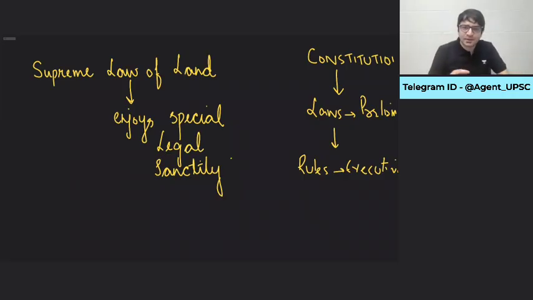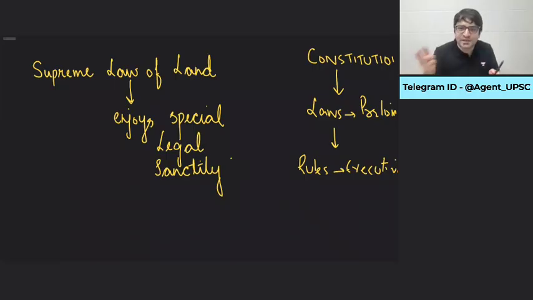For example, which we will discuss in the citizenship chapter, in 2019 the Indian Parliament passed a law called the Citizenship Amendment Act. We will discuss that in great detail. I'm just giving an example right now, wherein it said, if you are an illegal migrant from Pakistan, Afghanistan, Bangladesh, and you entered India on or before 31st December 2014, you will not be treated as an illegal migrant. And who is this illegal migrant?